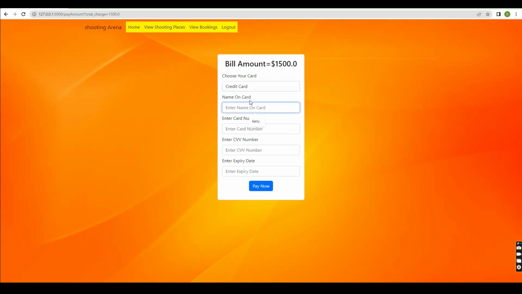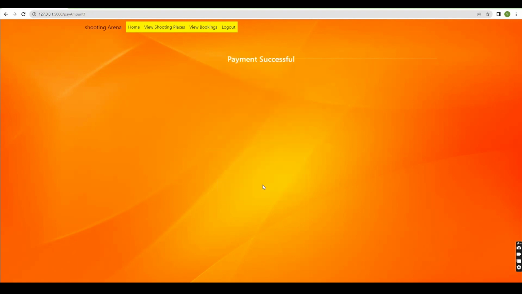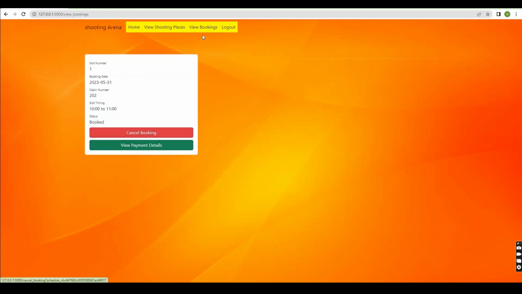Choose the card type, card holder name, and card number, which must be 16 digits. Then the CVV number and expiry date. Payment successful. After payment, this can be viewed in the view bookings page.